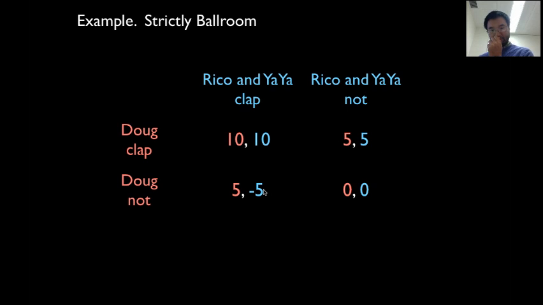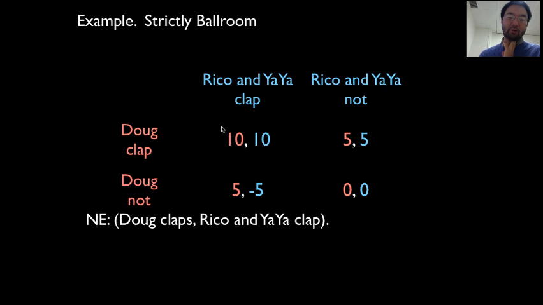How about here? Doug's getting a 5. Rico and Yaya are getting a -5. Does anybody want to deviate? Yes. Doug would want to deviate and get a 10 instead of a 5. This is not a stable prediction. How about here? Doug's getting 0, Rico and Yaya are getting 0. Who wants to deviate? Doug, of course, wants to get the 5 instead. So the only thing from which no one wants to deviate is 10, 10. Therefore, that's the only Nash equilibrium, where they both clap.